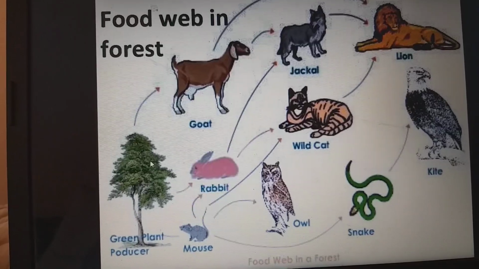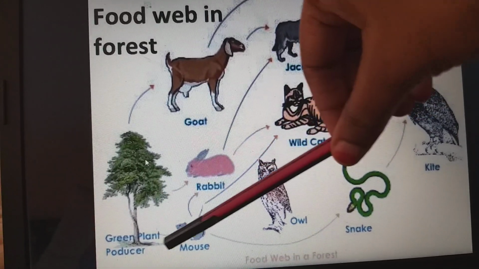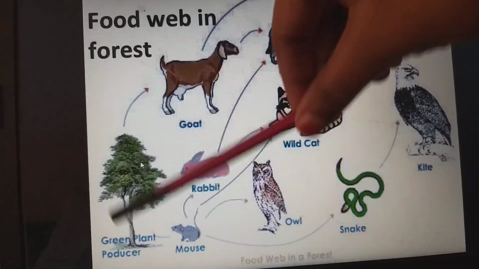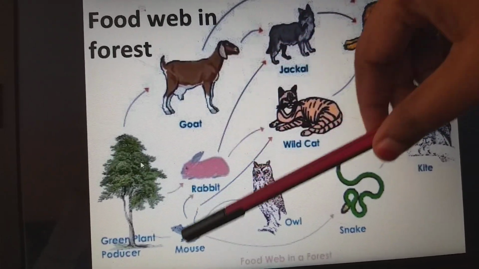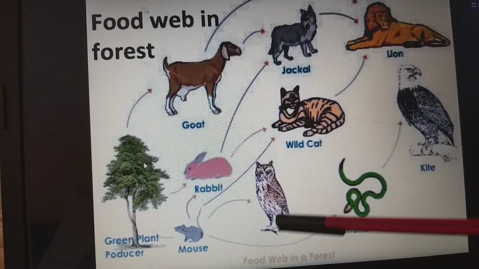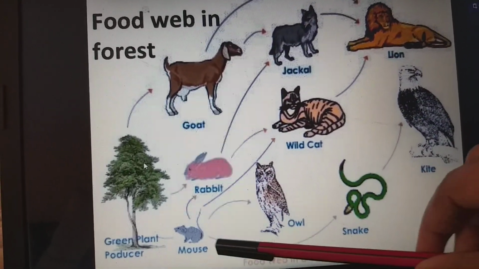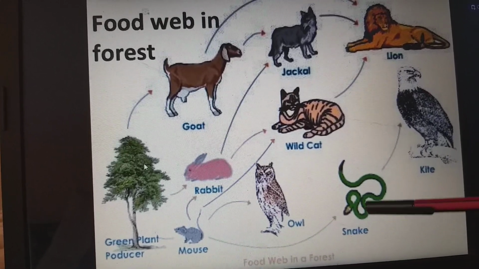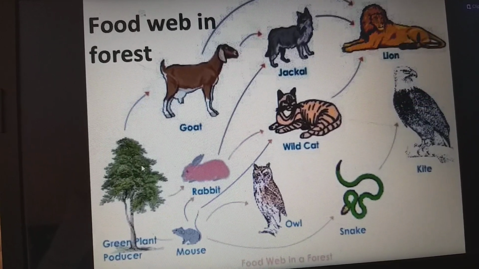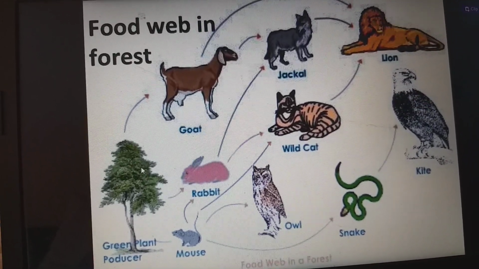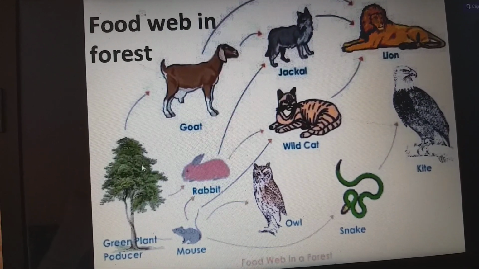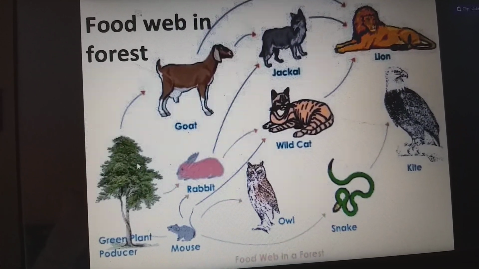Next, food web in the forest. Green plants will be fed on by, for example, mouse, rabbit, and goat. Later, goat, rabbit and mouse will be fed on by jackal, wildcat, and owl. The mouse is also fed on by snake, and later the snake is fed on by the kite. Wildcat is fed on by lion. Jackal is also fed on by lion, and even the goat is fed on by lion. All this is linked with one another. This is the food web in forest.